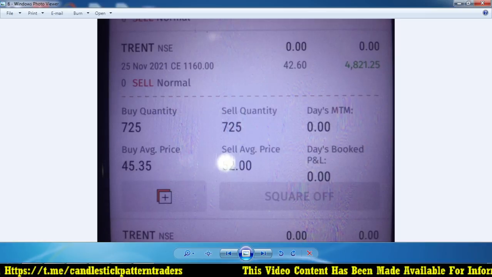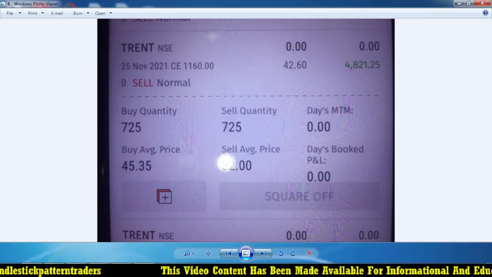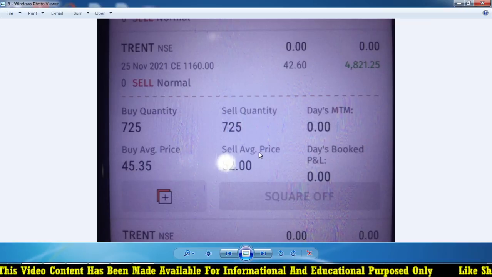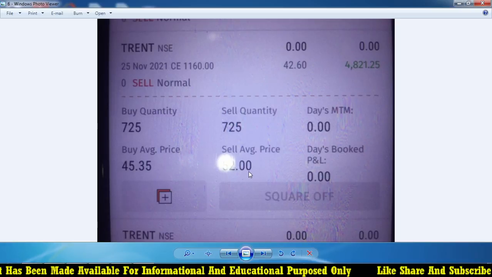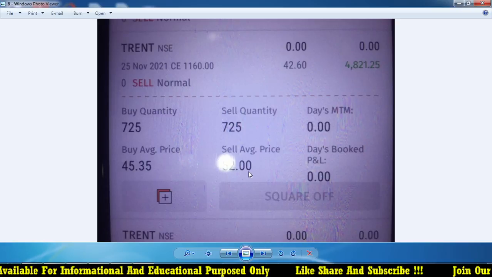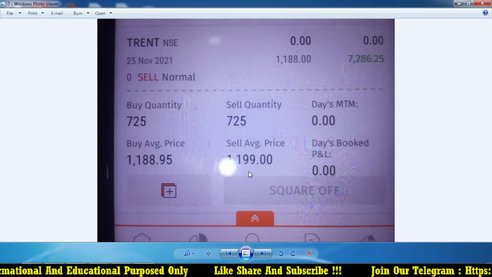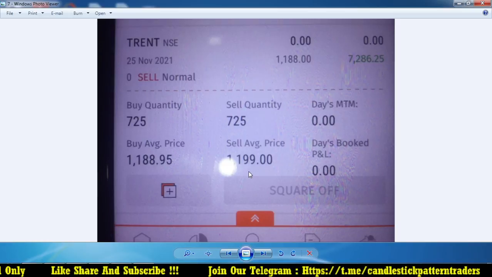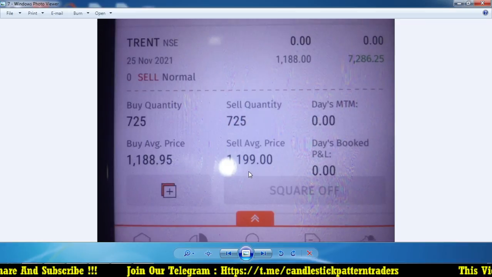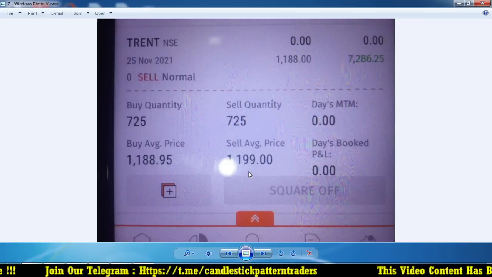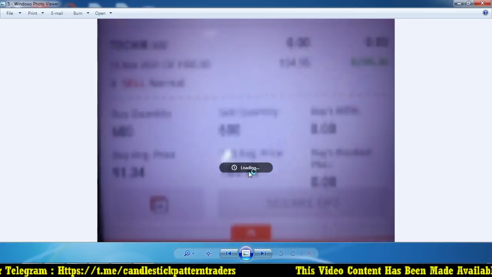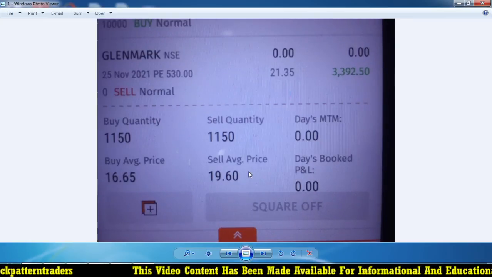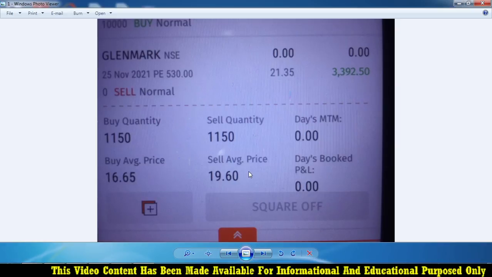And this is an options intraday trade which I tried, from 45 to 52. I made a profit of around 4,800 at 52. The same stock I tried in futures also, where I booked around 10 rupees to 7,000. In total, near about 12,000 profit booking. These are all the trades which I did based on my strategies as well as my logic. This is my trade which I did today.